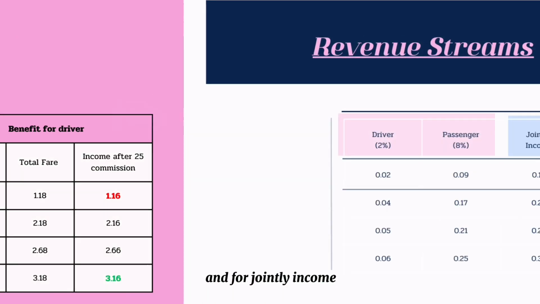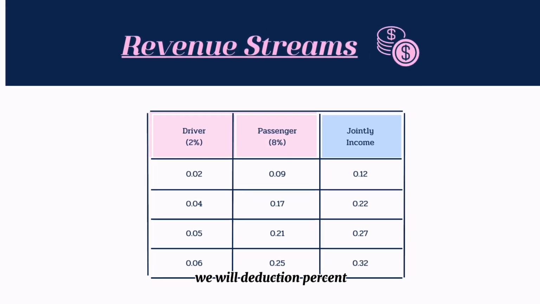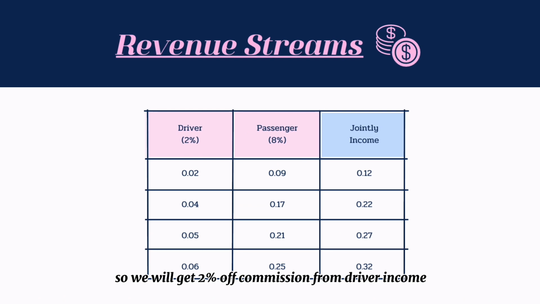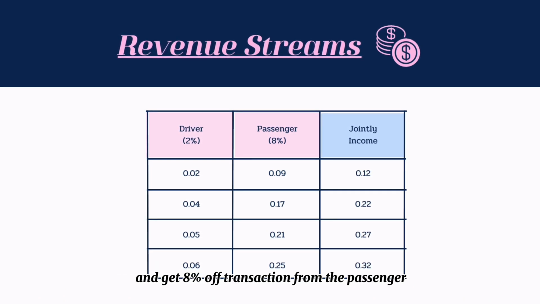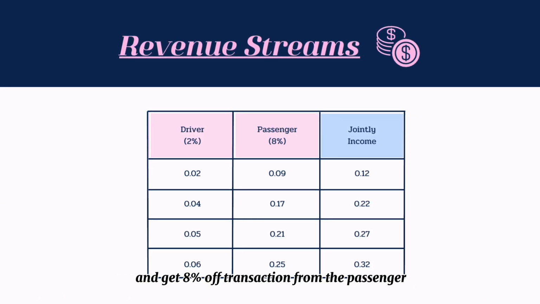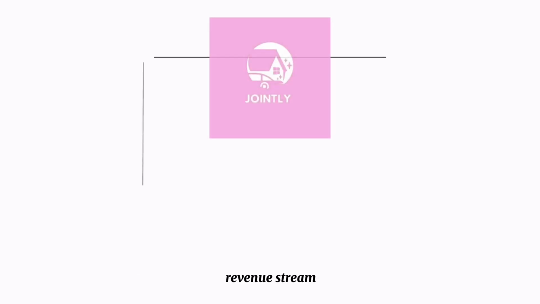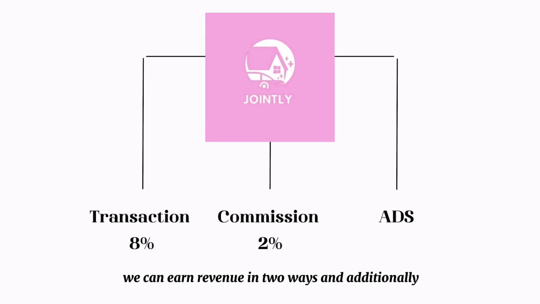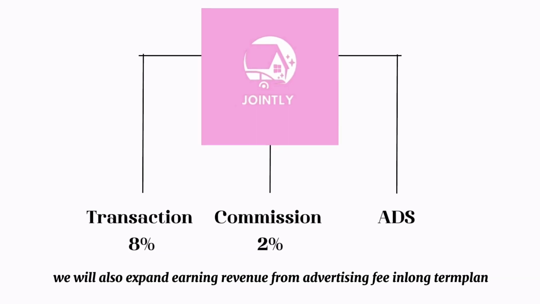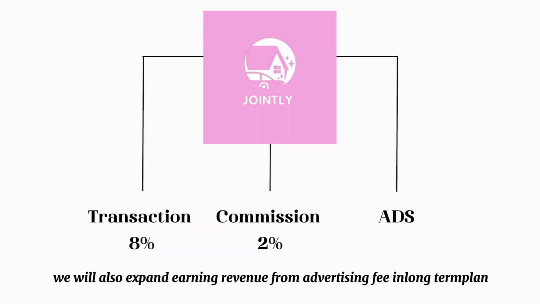And for Jointly's income, we will deduct a percentage, so we will get 2% commission off the driver's income and 8% transaction fee off the passenger, which means all we get is 10% income. For the revenue stream, we can earn revenue in 2 ways. And additionally, we will also earn revenue from advertising fees in the long-term plan.